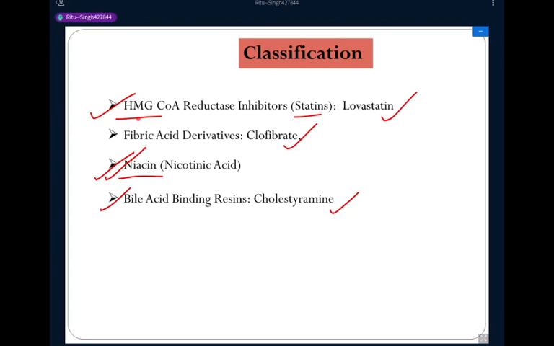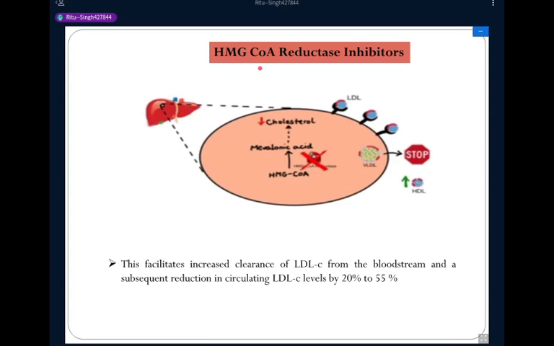Okay, so HMG is hydroxy methyl glutaryl coenzyme A. This is the full form of HMG. Okay, so we discussed the HMG coenzyme A reductase inhibitor.